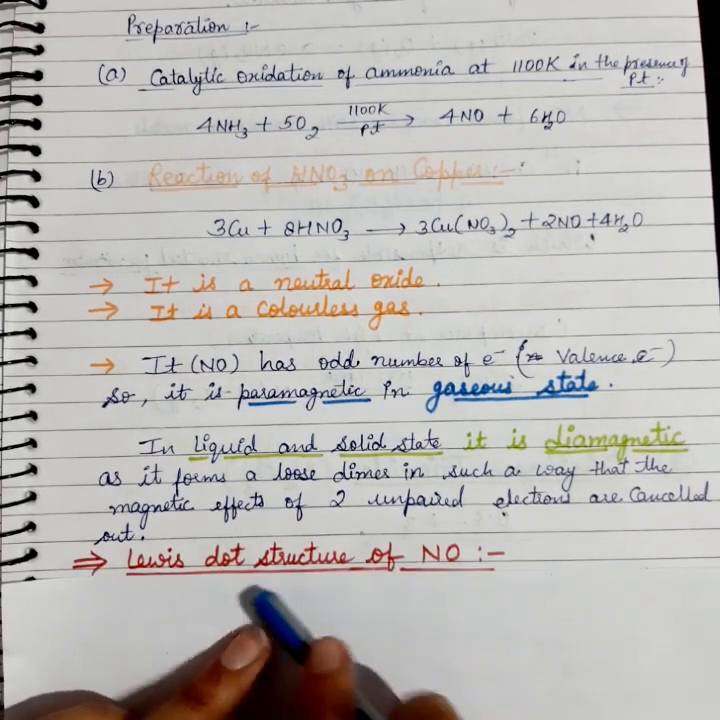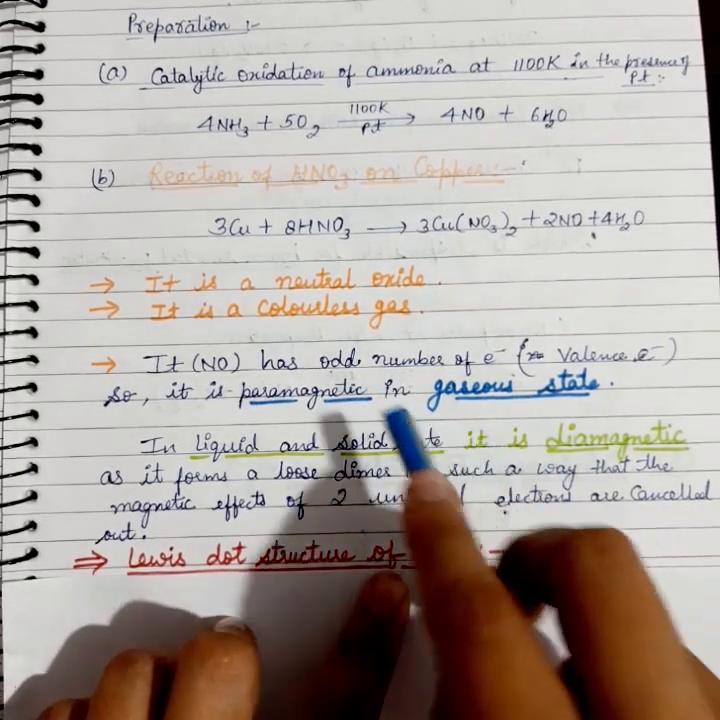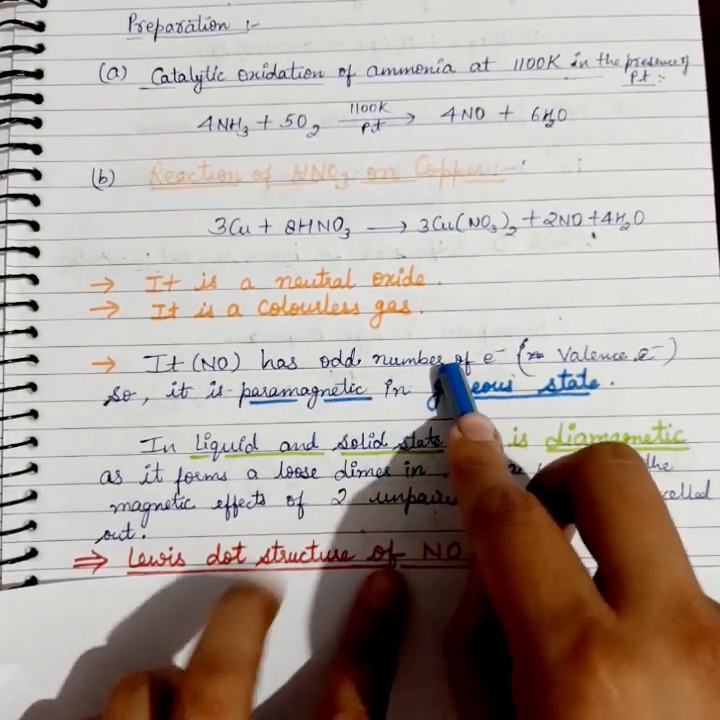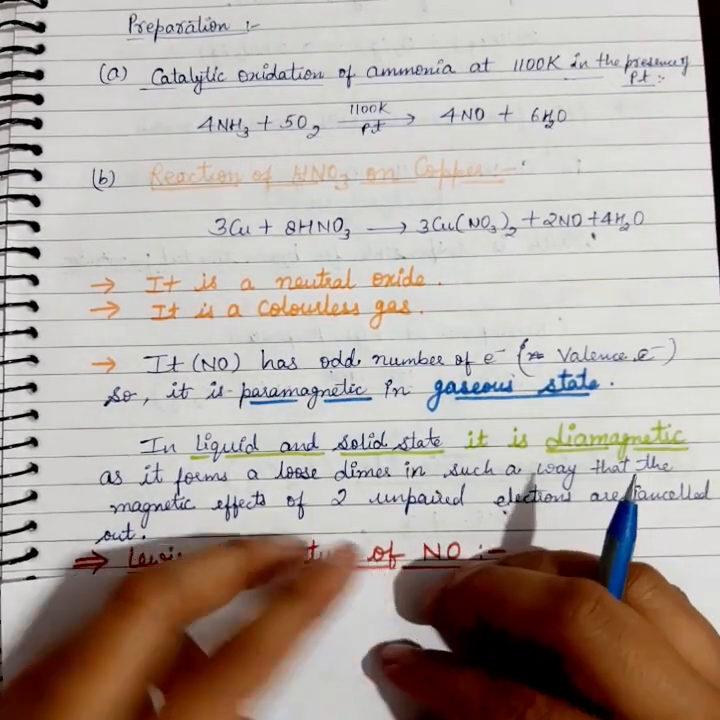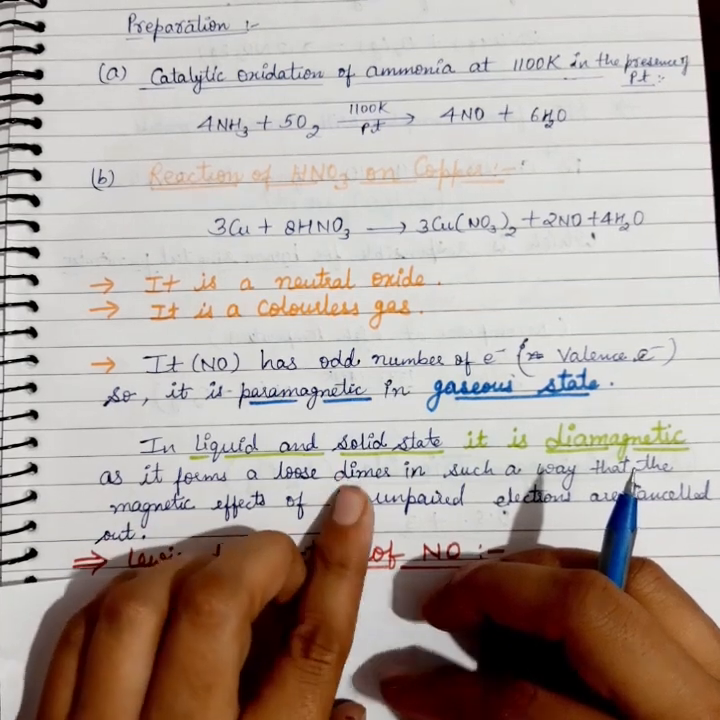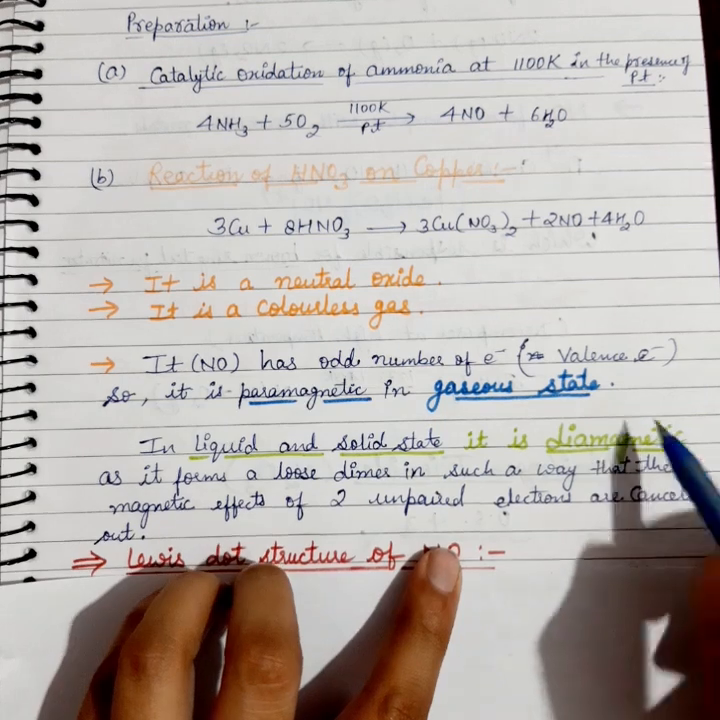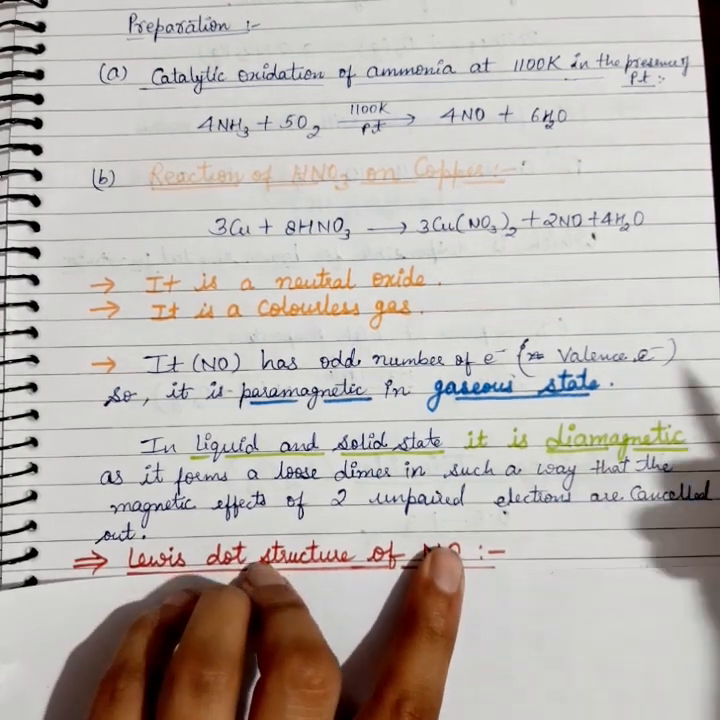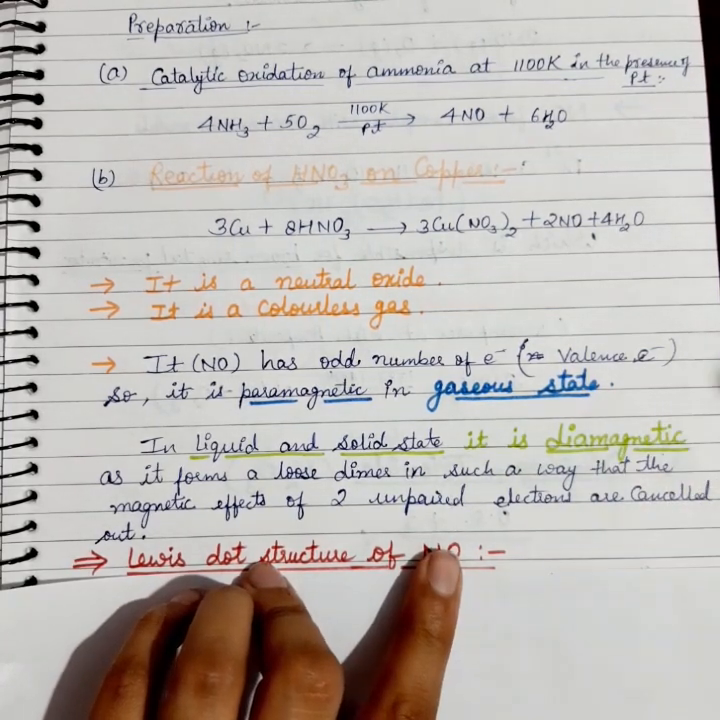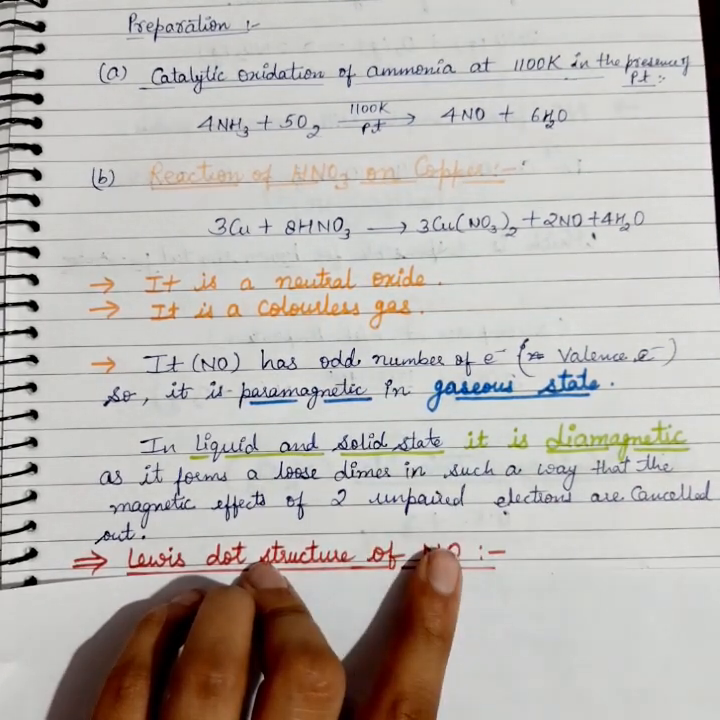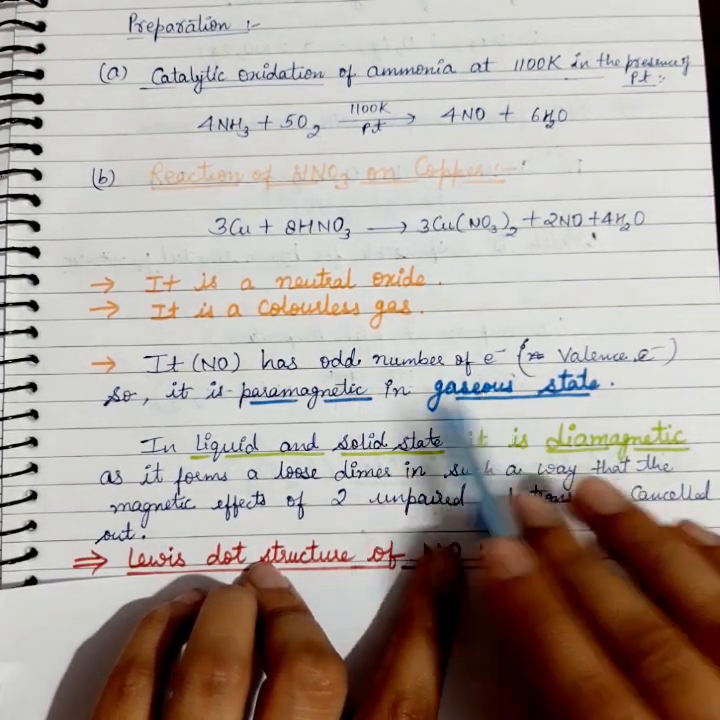And we will discuss the Lewis dot structure of NO. First of all, in the gaseous state, NO is paramagnetic due to the odd electron system, but as it dimerizes, if another molecule of it comes and the two form a dimer, then the dimer can only be formed in the liquid and the solid state, and at that condition it is diamagnetic. Why? Because on forming a dimer it will become an even number species now, so it will be diamagnetic. But in the case of the gaseous state it is paramagnetic.